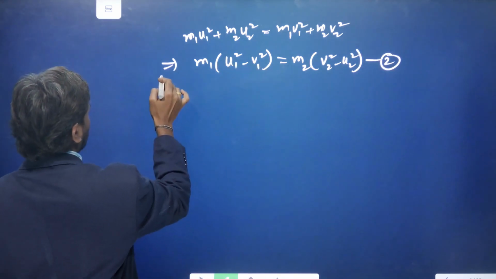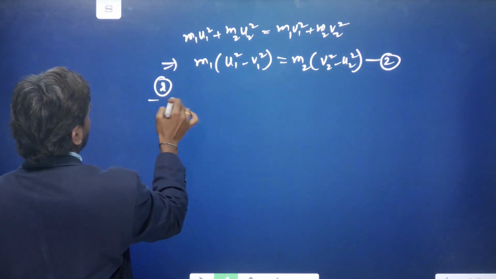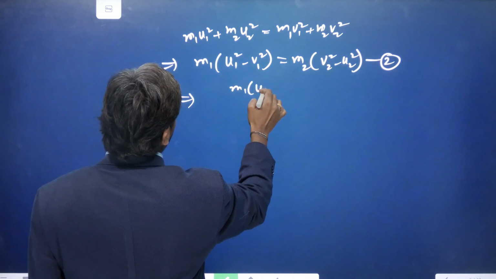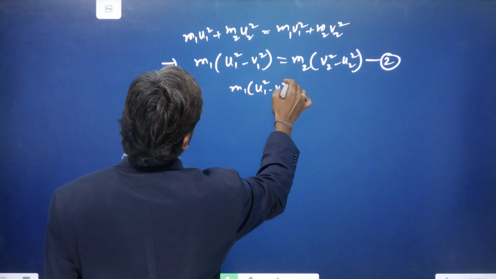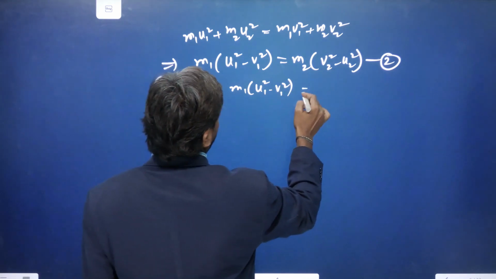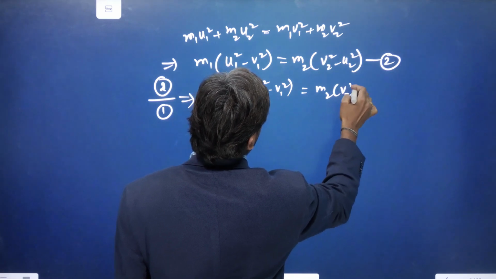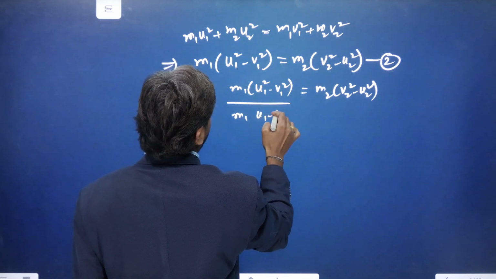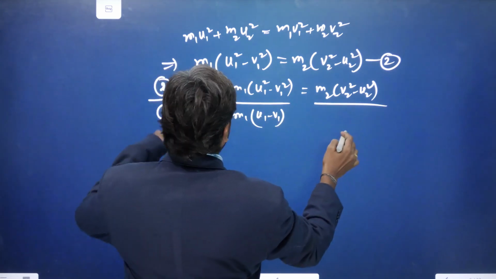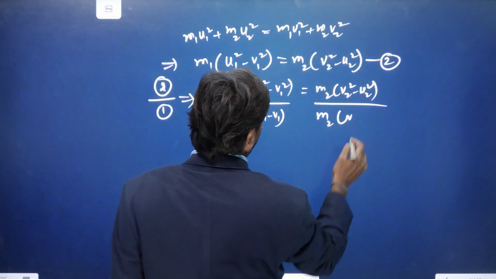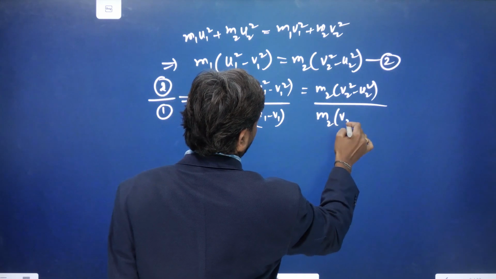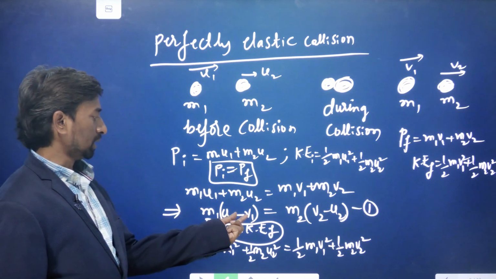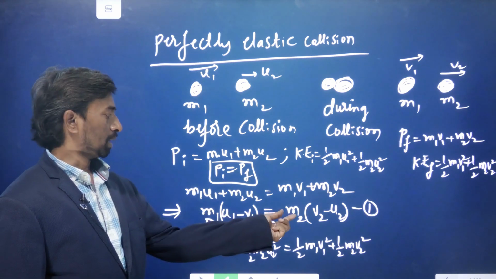Now divide equation 2 by equation 1. So we get m1 (u1 square minus v1 square) is equal to m2 (v2 square minus u2 square) from equation 2, and from the first equation we got m1 (u1 minus v1) equal to m2 (v2 minus u2).